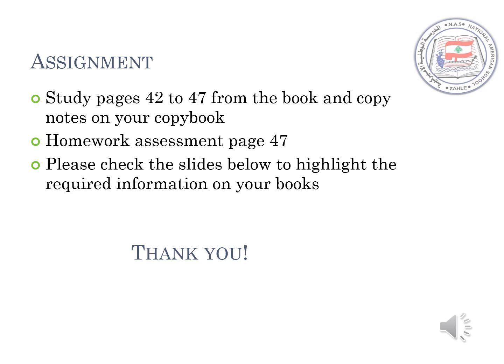As an assignment for next time, please study pages 42 till 47 from the book and copy the notes on your copybook. Homework assessment, page 47, and check the slides below to highlight the required information on your books.